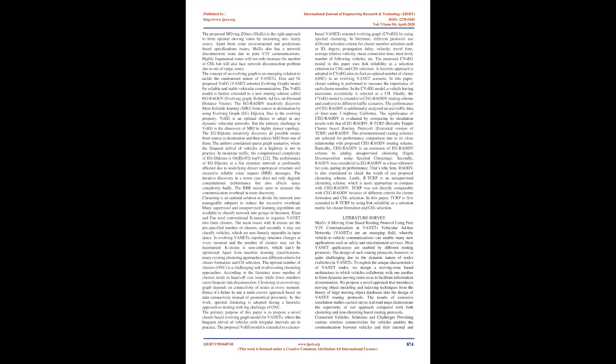The performance of e.g. Dijkstra in a flat structure network is profoundly affected due to underlying denser topological structure and excessive reliable route request, RRR, messages. The iterative discovery in a worst case does not only degrade computational performance but also affects space complexity badly. The RRR metric aims to measure the communication overhead in route discovery. Clustering is an optimal solution to divide the network into manageable subparts to reduce the excessive overhead.